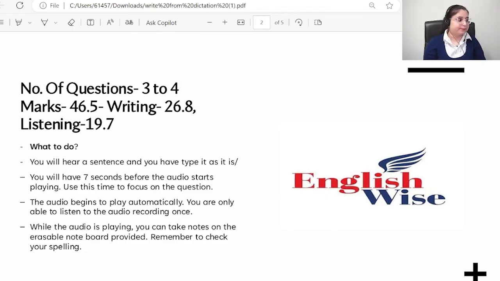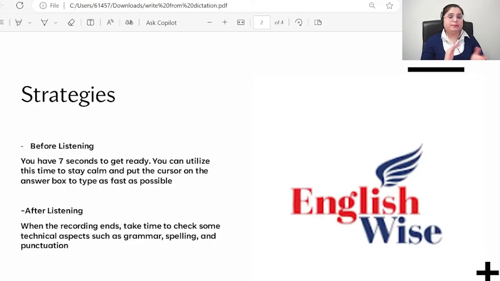Yes. Let's come to the strategies. I'll be explaining what to do before listening, after listening, and the big thing, during listening. So before listening, what you have to do is you will get 7 seconds to get ready, and in that time, make sure you are calm and composed and focused.